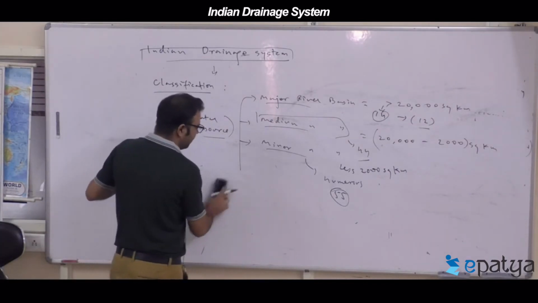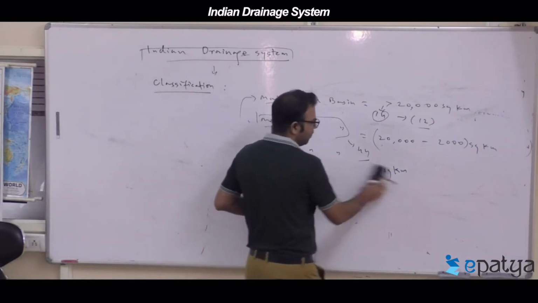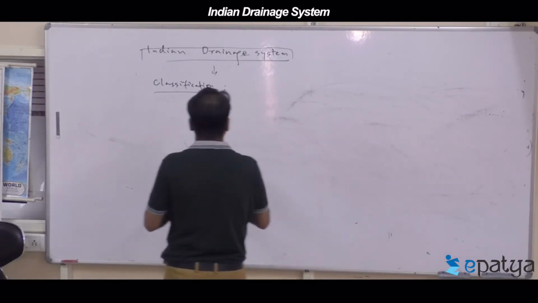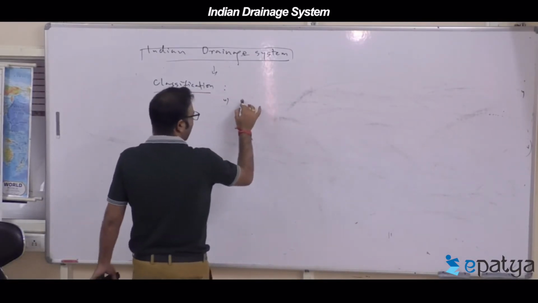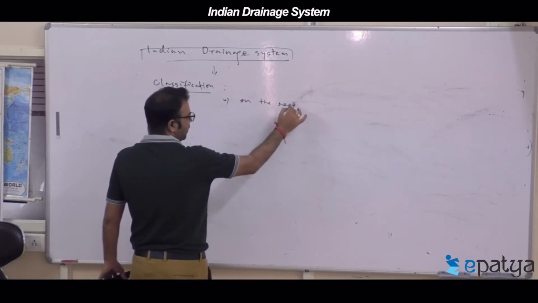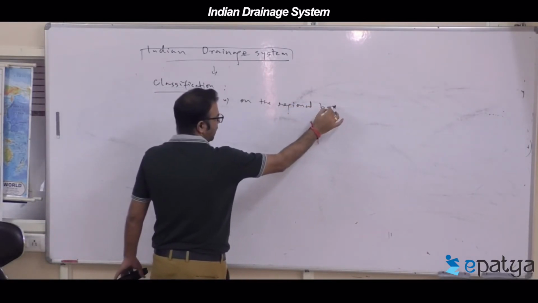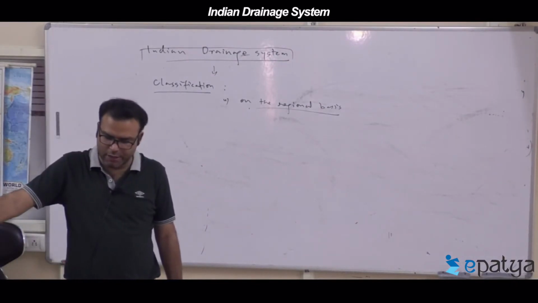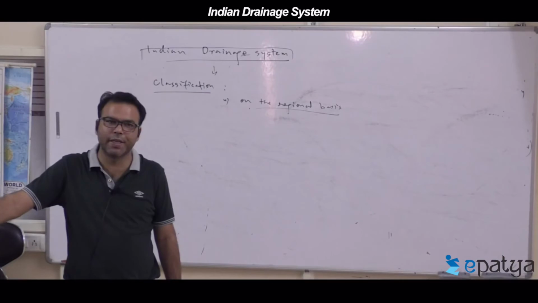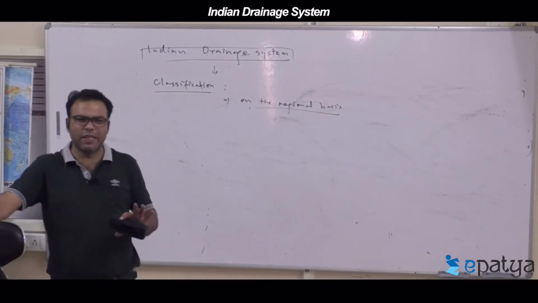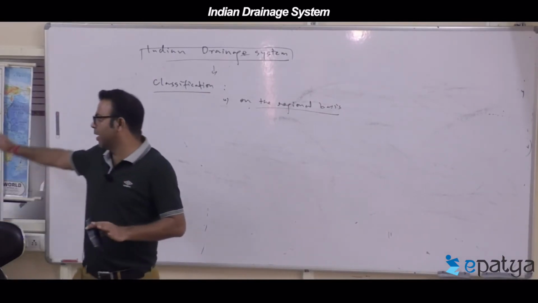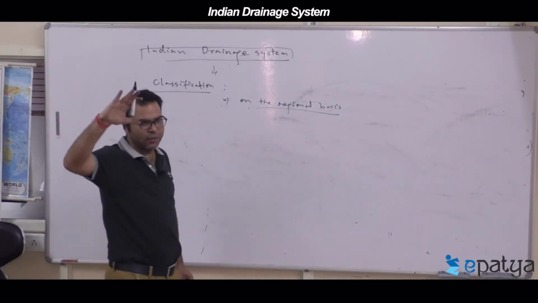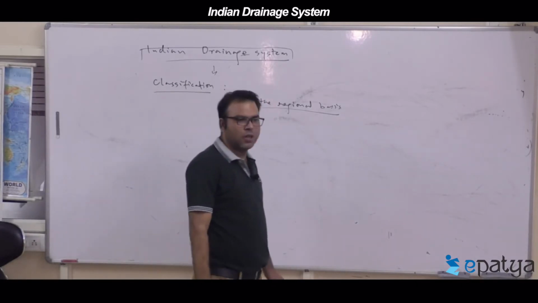Now we have grouped the river systems in this way. The last classification is called regional. On the regional basis, Indian river systems are grouped again in two ways. It is the same as the Himalayan and the peninsula, above Vindhyachal and below Vindhyachal. Above Vindhyachal is called North Indian and below Vindhyachal ranges is called South Indian drainage system.